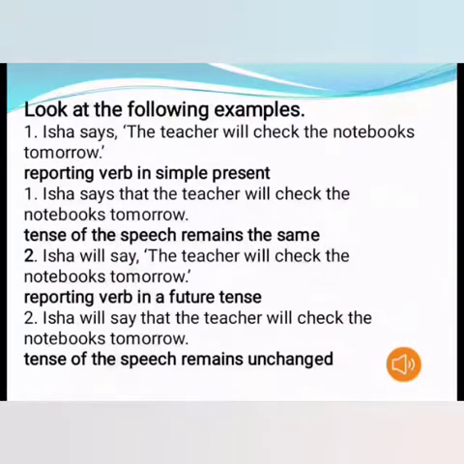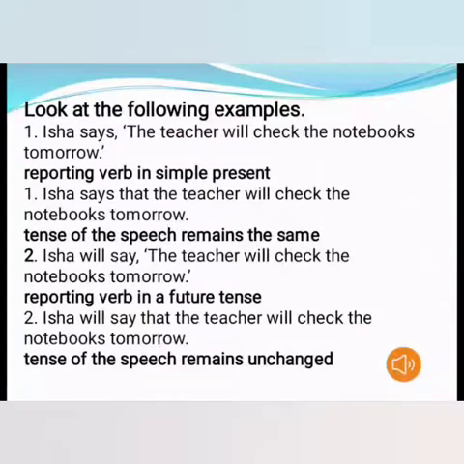Now look at the following examples. Look at the first example. Isha says, "The teacher will check the notebooks tomorrow." Now you will note down that the reporting verb is in simple present. Here it is says, which means simple present tense. So there will be no changes in the tense of the reported speech.